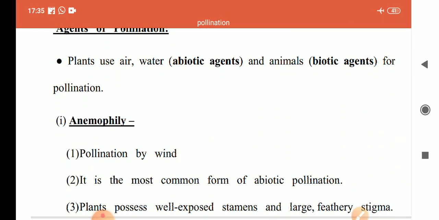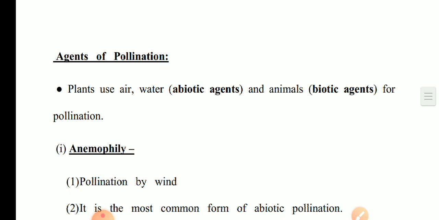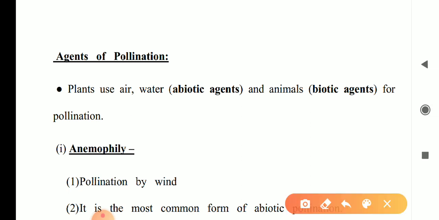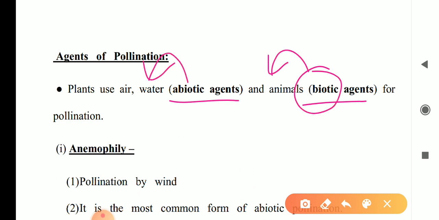Agents of pollination, that means for cross pollination. Agents are required in cross pollination. The agents may be of two types: abiotic agents and biotic agents. Biotic means living, and abiotic means non-living. Non-living agencies are air and water, and animals include a lot, which we will discuss here.